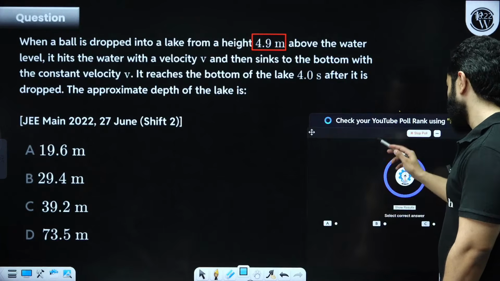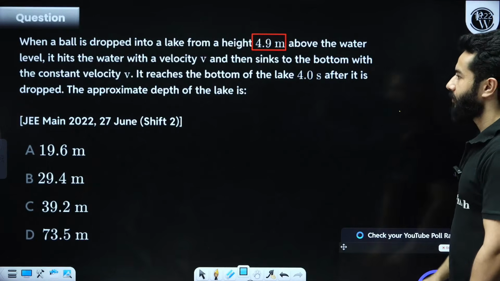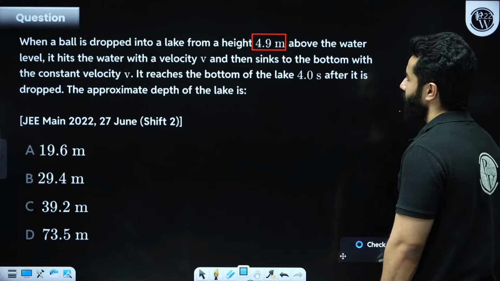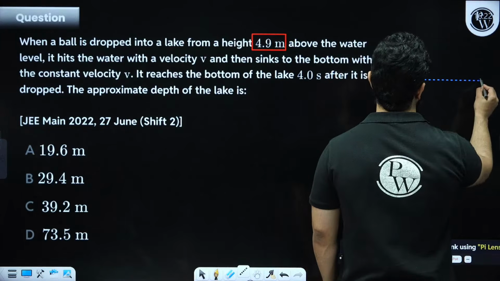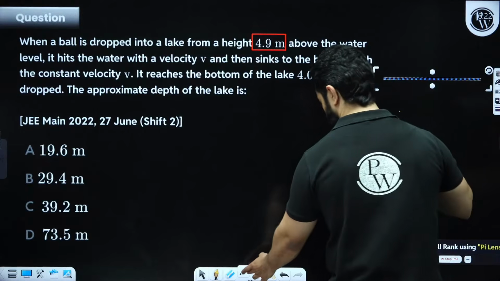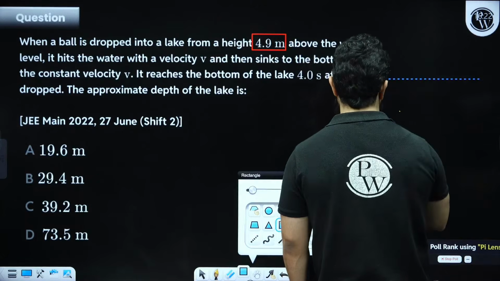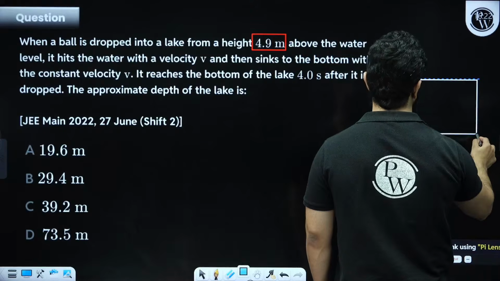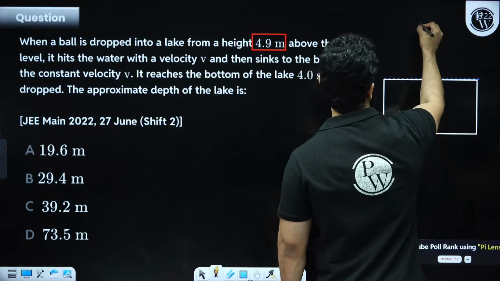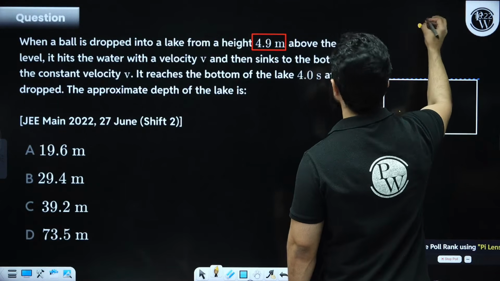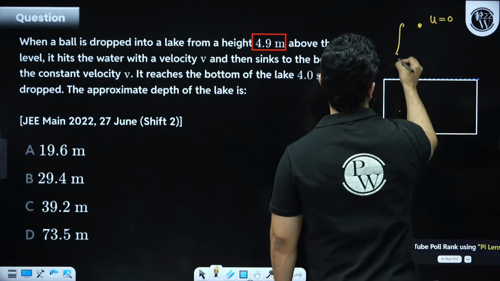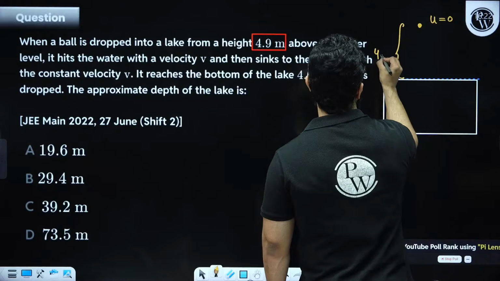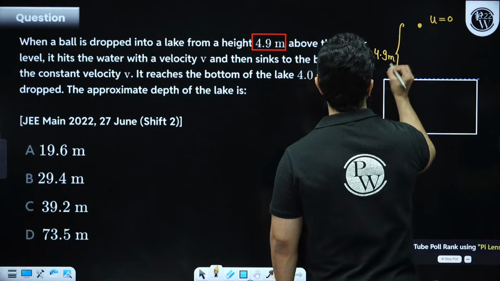Come on, let's do it. So let's say this is a lake, and this is the bottom of the lake and the particle is being dropped from this point. So initial velocity is 0. This height is 4.9 meter.